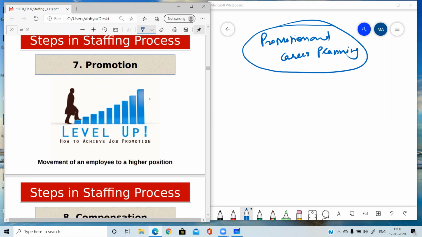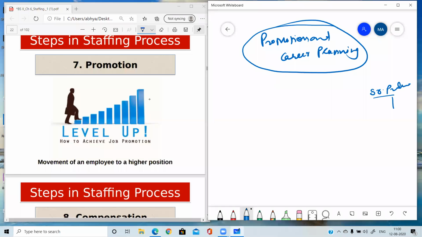Suppose the job of senior production manager, an upper level job, is vacant. First of all, before giving this job position to any outsider, it will be checked from within the organization whether the subordinate of the senior superintendent is able to handle his job or not. That will be seen from his performance appraisal report, PAR. What is his performance appraisal report? If the report is good, then he may be promoted to the position of his boss. So that's why promotion and career planning is required.